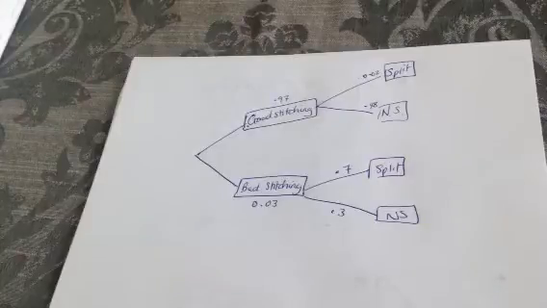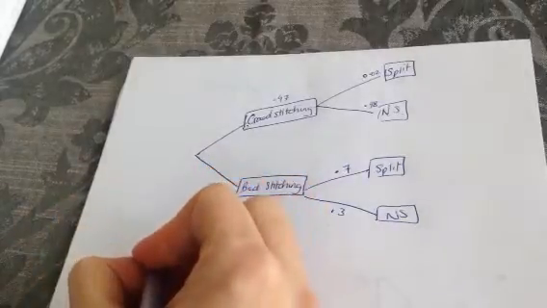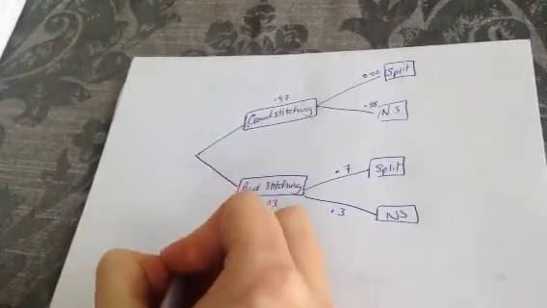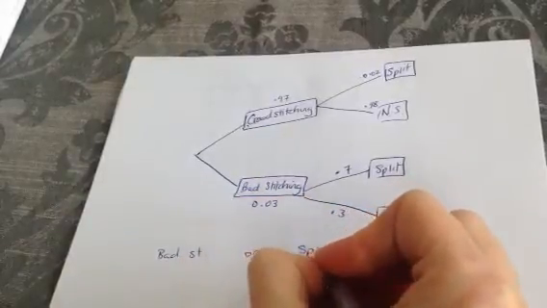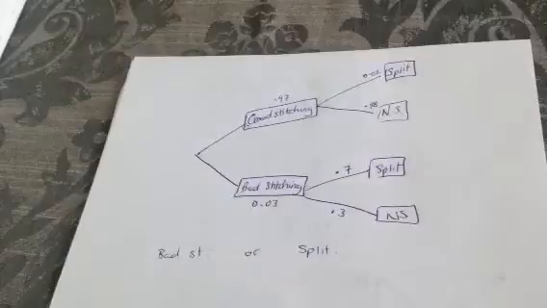Part 2, use a tree diagram or otherwise to find the probability that a soft toy chosen at random has exactly one of these defects. So it either has bad stitching or it will split.